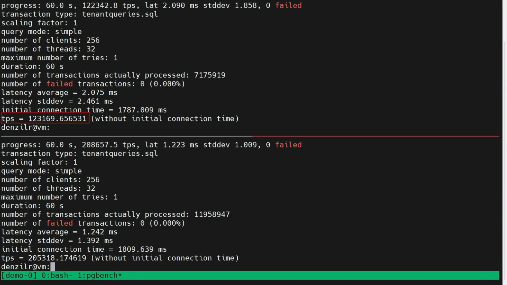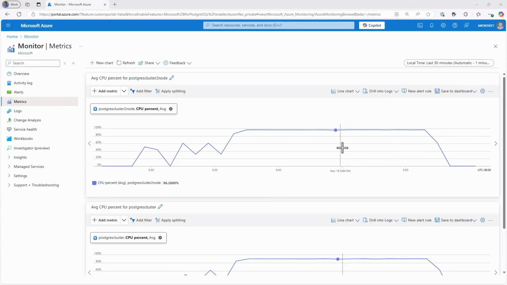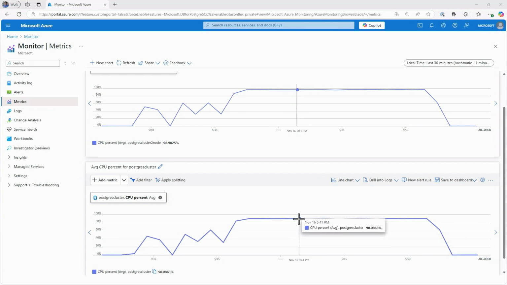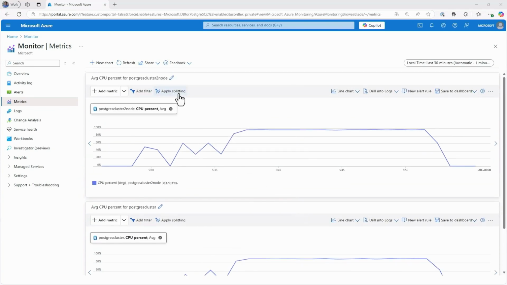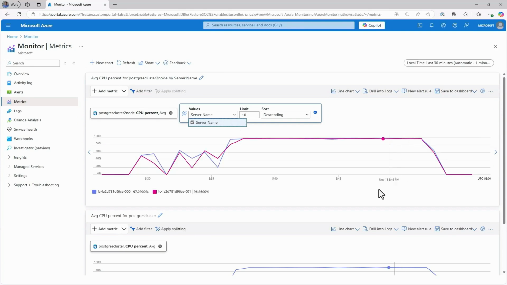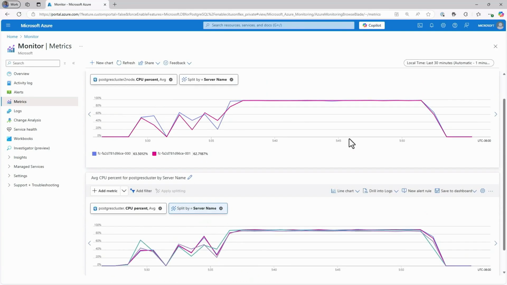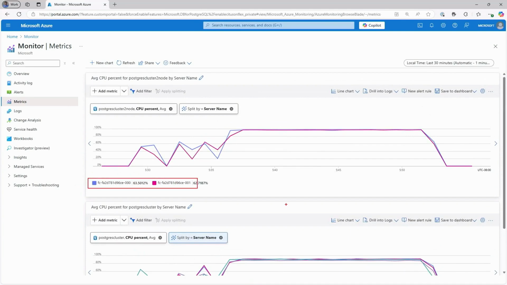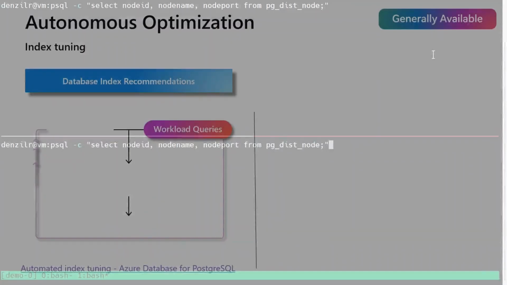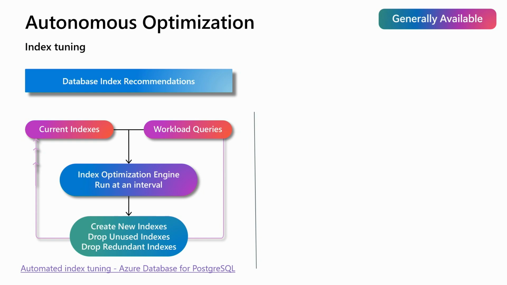The average TPS is 123,000 transactions per second with latency of 2 milliseconds. The latency below for 4-node is 1.2 milliseconds, which is lower at a higher TPS because the previous cluster is more resource bound, right? So I'm looking at metrics. It's almost 100%. This is a little closer to 90%. Even at the metrics level, you can split this by cluster name to see what nodes are consuming resources. So we enable that view of metrics as well. So that's monitoring elastic clusters in a nutshell.